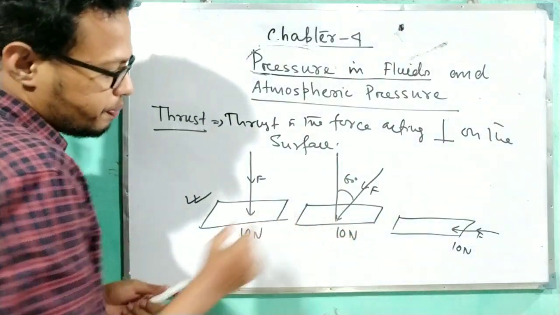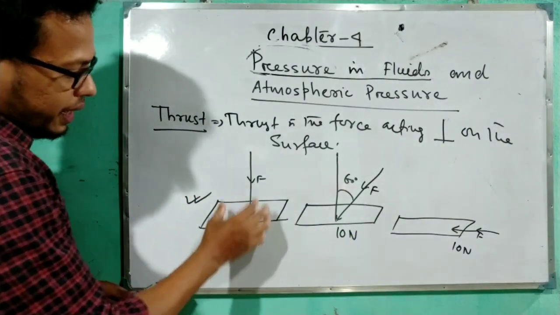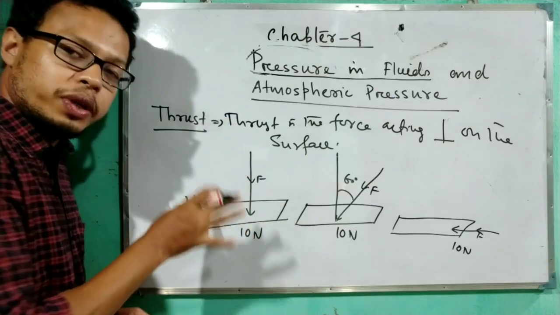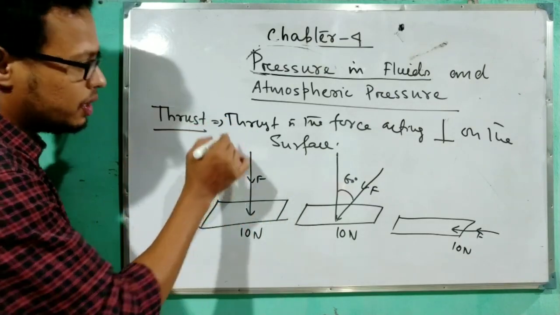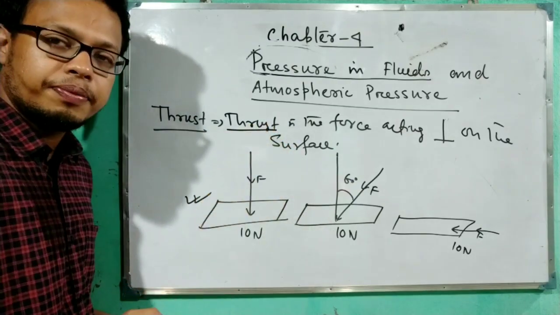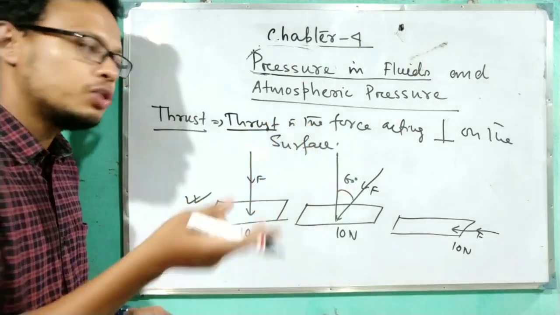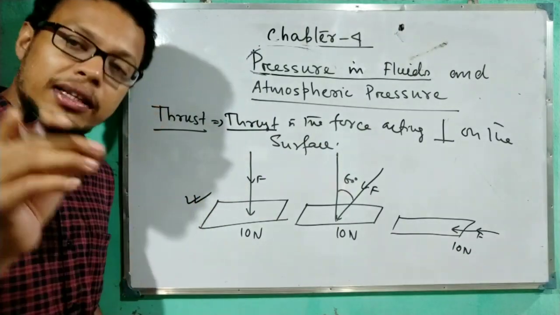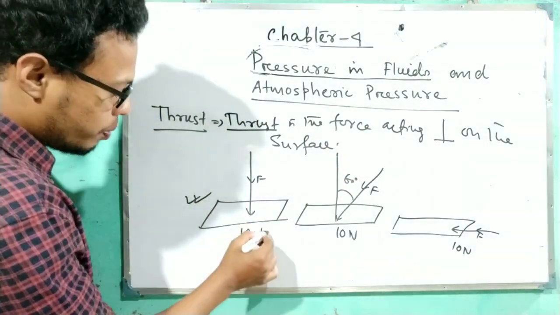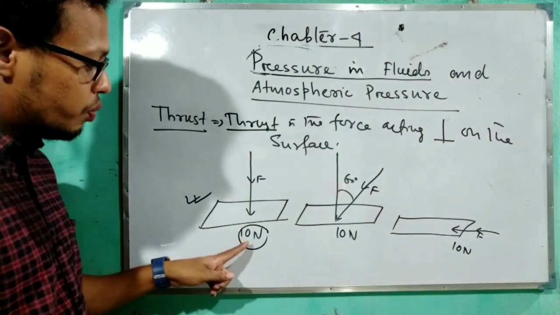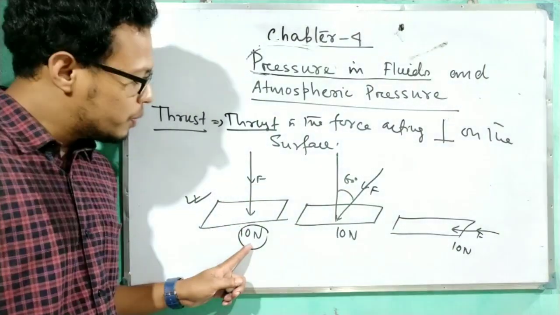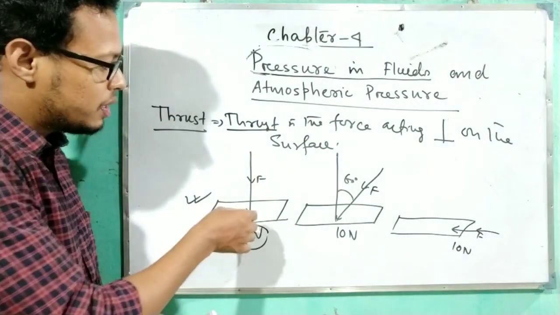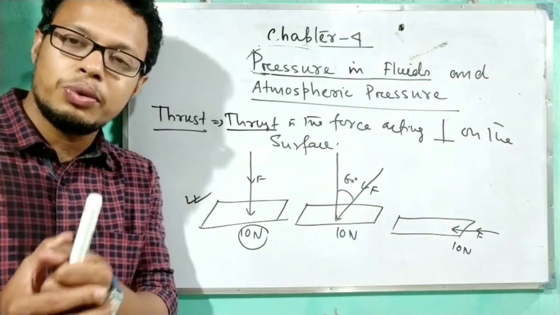Now here, see, it is called the thrust, and it has magnitude and also direction. This is also a vector quantity. As force is a vector quantity, so thrust will also be a vector quantity. So it has a magnitude as well as a direction. So what will the magnitude be? For this case, the magnitude will be 10 Newton. And the direction will be downward, you can say. Otherwise the direction is perpendicular to the surface, that also you can say.